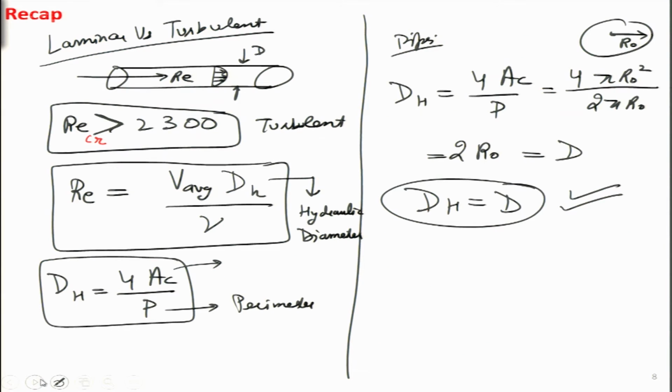Then we went and looked at the critical Reynolds number, which for flow inside pipes is 2300. So for any flow taking place inside a circular pipe or any other shaped pipe, if the Reynolds number we have calculated turns out to be greater than 2300, then we can safely assume that the flow has turned turbulent.